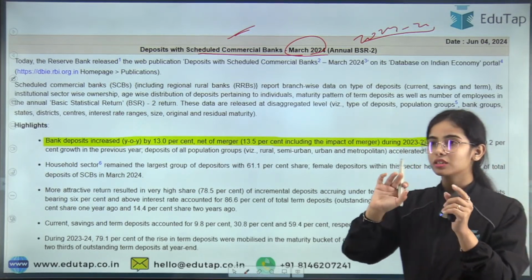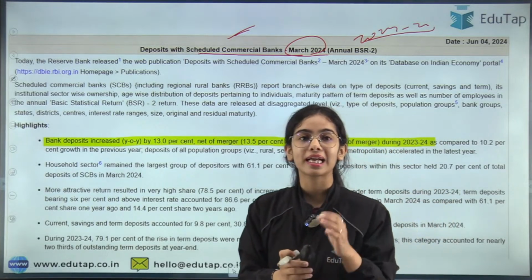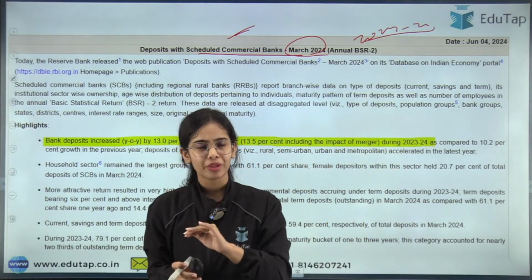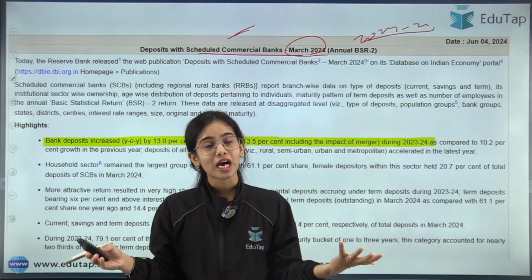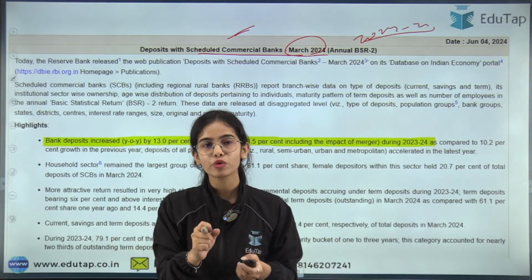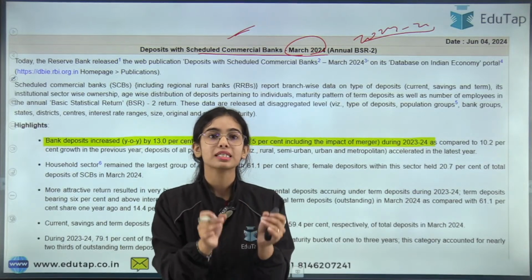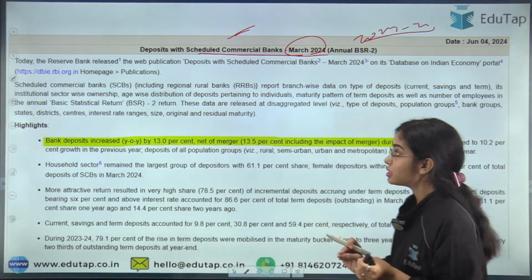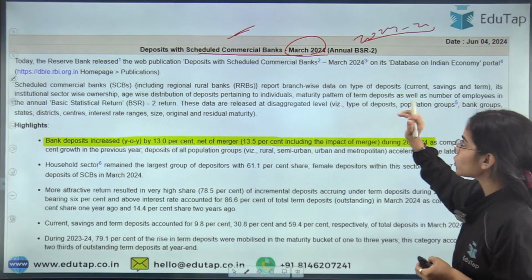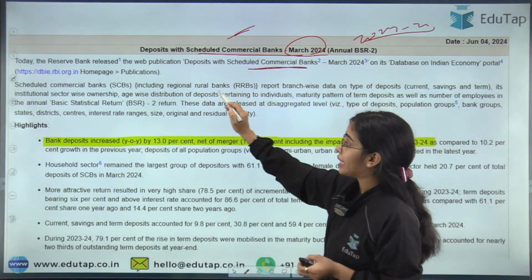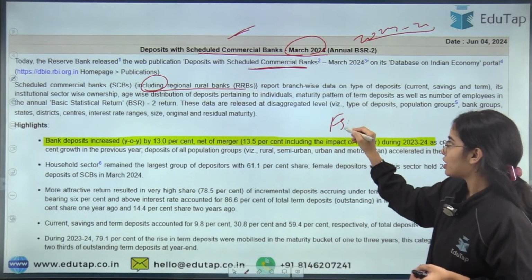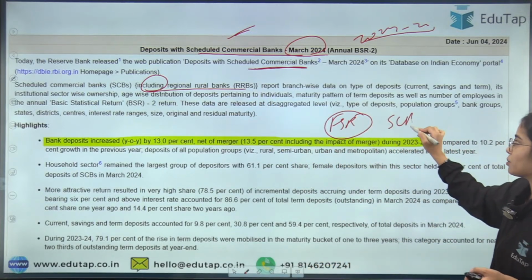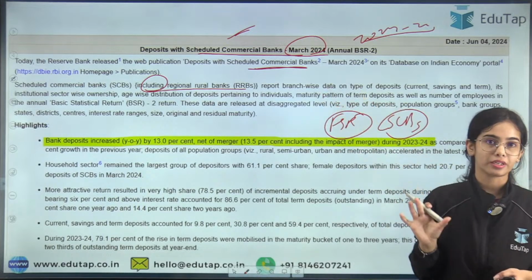Now, there is also deposit and credit data given in the FSR. That data is different from this data. While both say that it is for March 2024, why is it different? Because under the Basic Statistical Returns, we are talking about the scheduled commercial banks including regional rural banks, while in the FSR, we are only talking about scheduled commercial banks, not including regional rural banks.